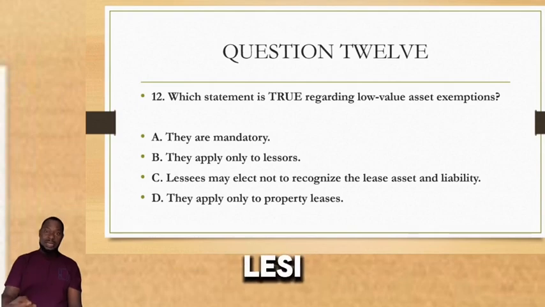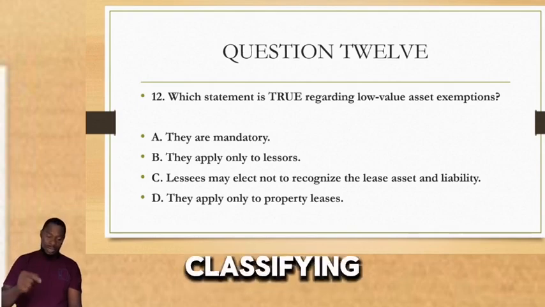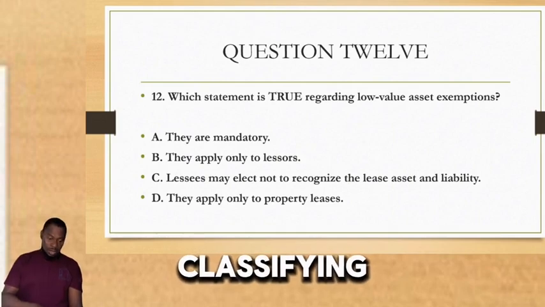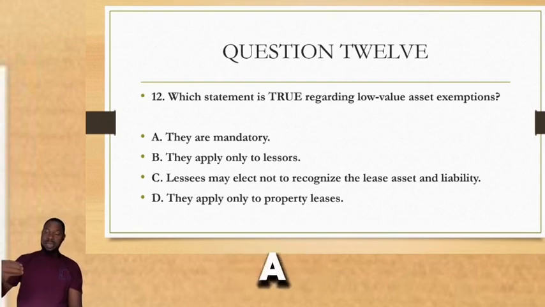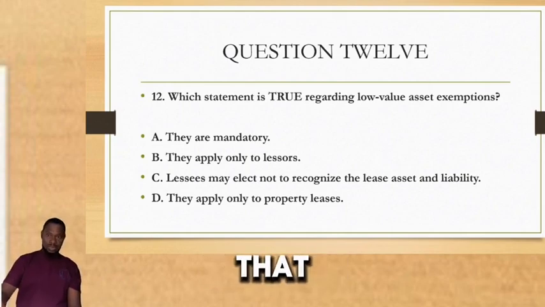So a lessee is exempted from classifying a lease that is of low value. That's a low value asset, like a printer in the office, for instance. That was the example I used. Like a printer, like a giant stapler, anything that is a low value asset.